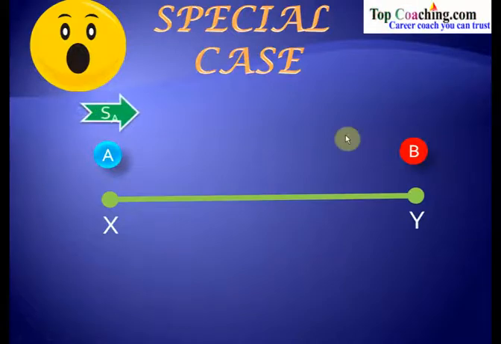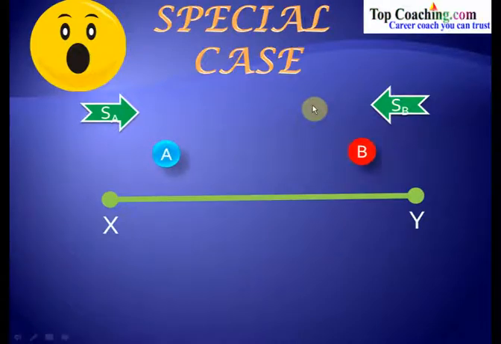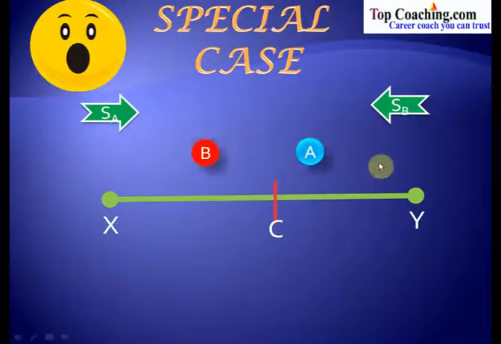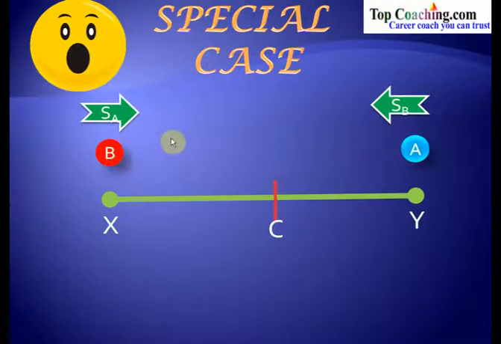Now let us say that the speed of A from x to y is SA and the speed of B from y to x is SB. So both these objects are moving towards each other this way. Now let us say that the point at which these two objects meet is C. Now further they continue their motions and A reaches y and B reaches x.